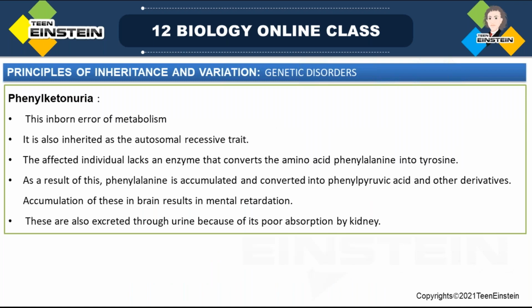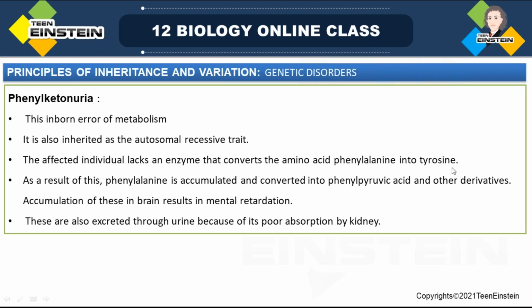Okay. Next, phenylketonuria. In phenylketonuria, this is an inborn error of metabolism. It creates a metabolic error, and it is an autosomal recessive trait. It is inherited as an autosomal recessive trait, and an individual who gets this problem, phenylketonuria, lacks the enzyme that converts the amino acid phenylalanine into tyrosine.